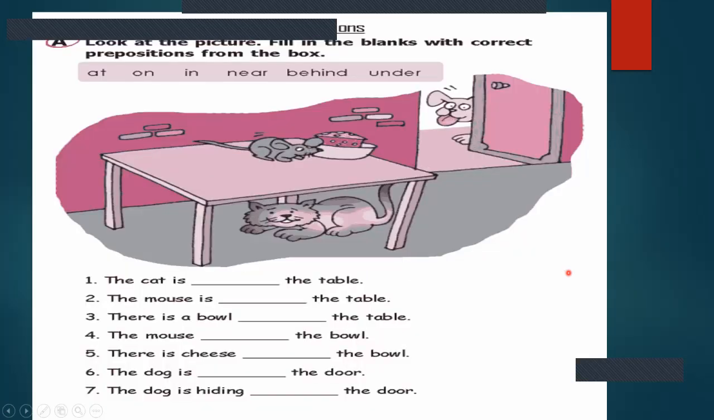Now, come on, students, we will do this exercise together. Here are some prepositions in the box. We have to fill in the correct preposition in the blanks over here. The cat is under the table. The mouse is on the table. Now, you can also try and do the rest of the exercise together.